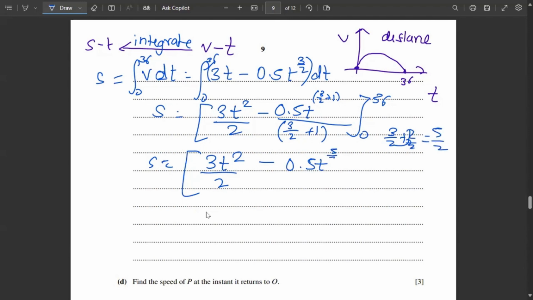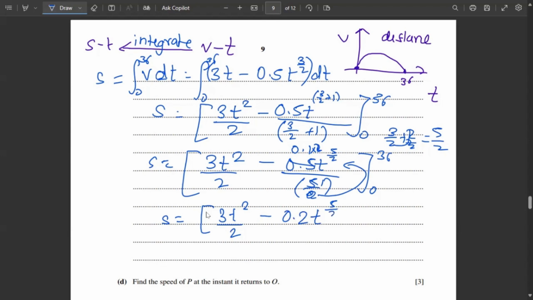You can do this in the calculator also. Now this 2 will go up and become multiplied, and this 5 will simply cut. So 0.5 upon 5 is 0.1, and this 2 will go up and become multiplied by 2. So finally what we got is 3t squared upon 2 minus 0.2 t raised to 5 by 2, and the limits are 36 and 0.